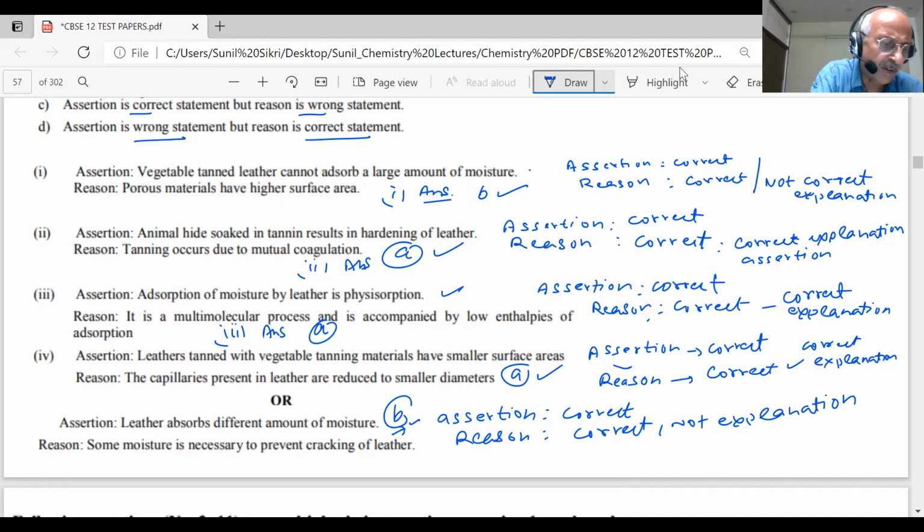Therefore, students, I hope this lecture has made it very clear how to attempt paragraph type questions. Does it help you?